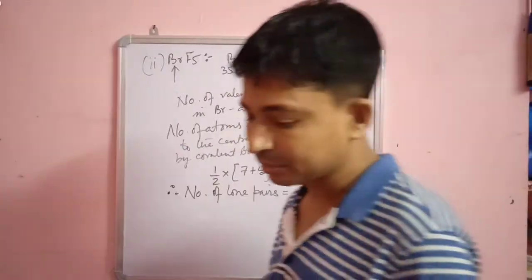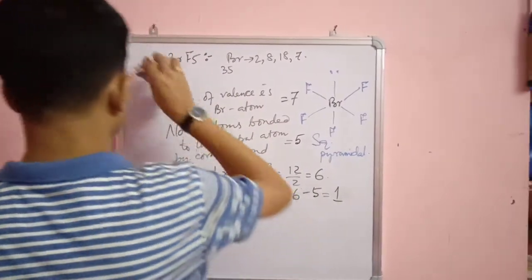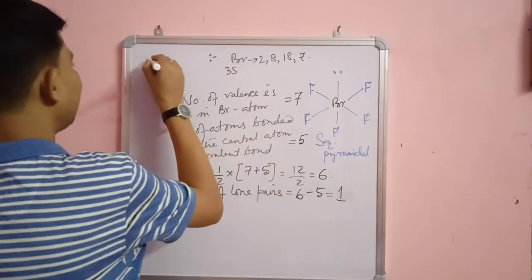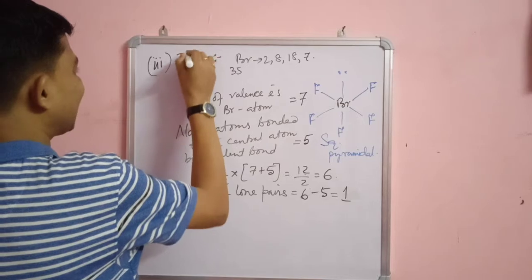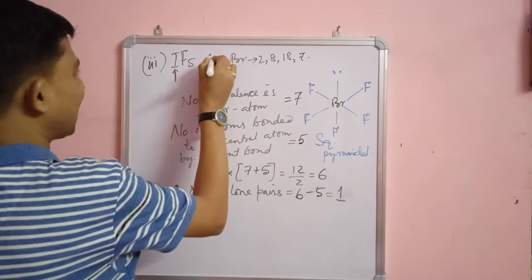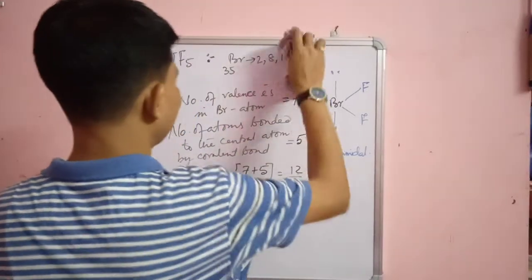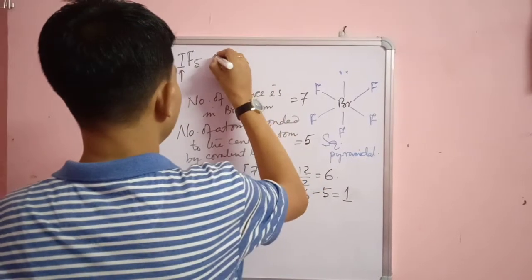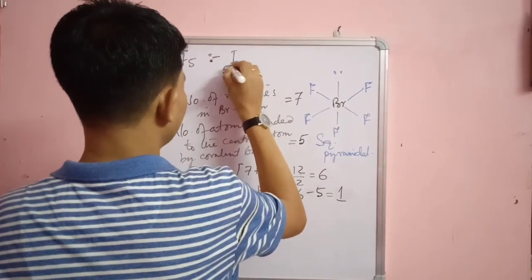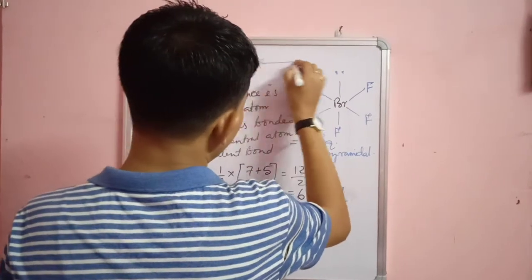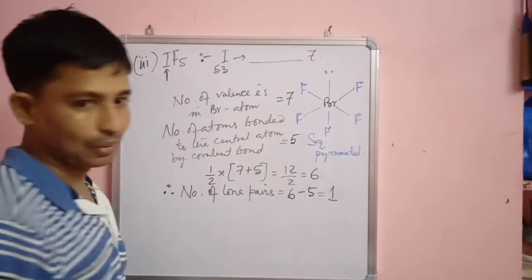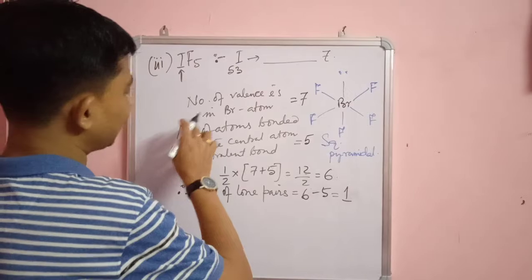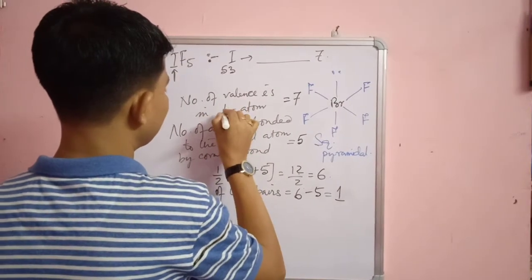Let's consider another molecule, the IF7 molecule. Number 3 is the IF7 molecule. Here the central atom is I. Whatever the configuration of iodine, do you know the atomic number of iodine? Iodine is 53. Whatever the configuration, the valence electrons on the iodine atom are 7.